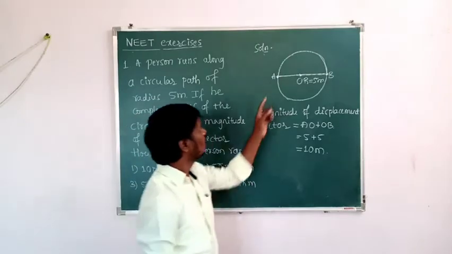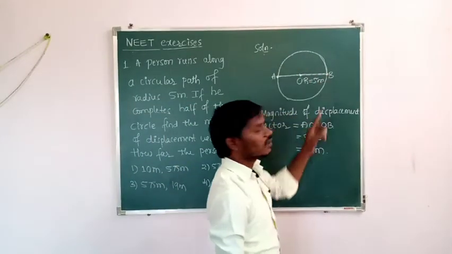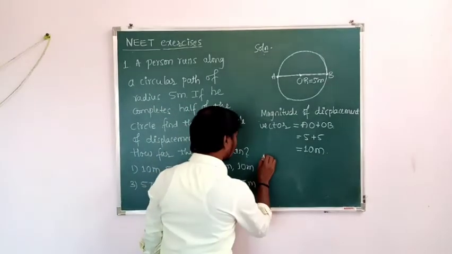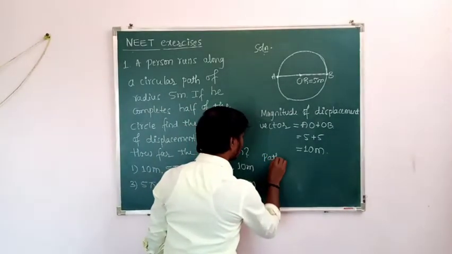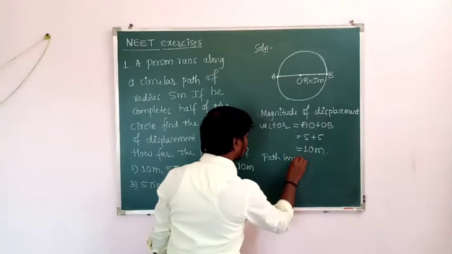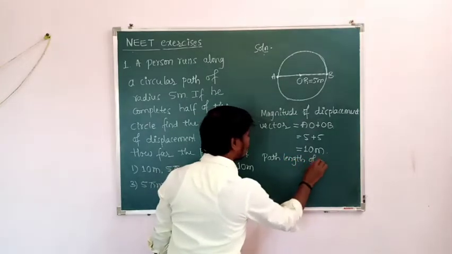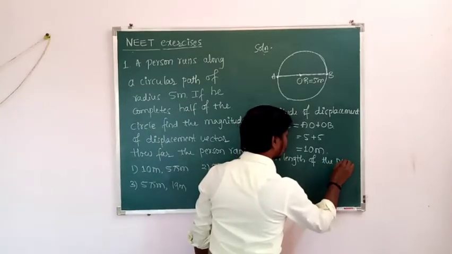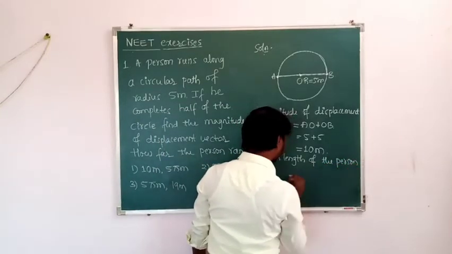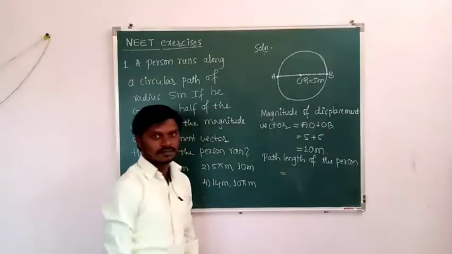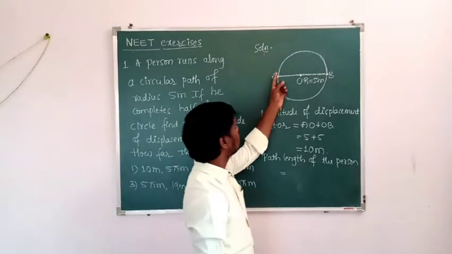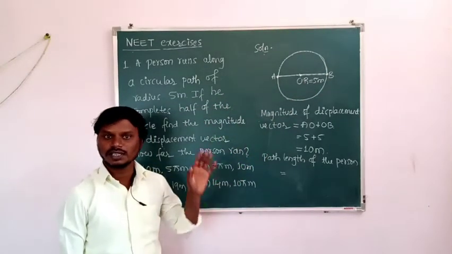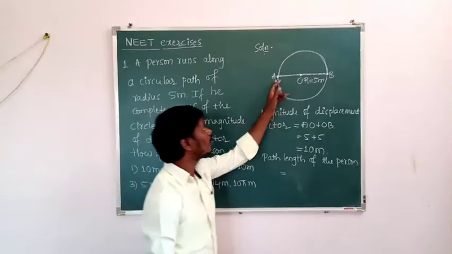Half of the circular motion means it is half of the circumference. Path length of the person, or the distance covered by the person, is equal to half of the circumference, because the person covered half of the circular motion. Okay, we have to take half of the circumference.